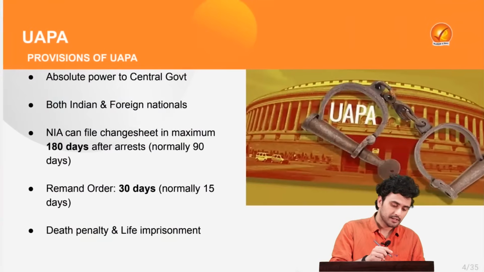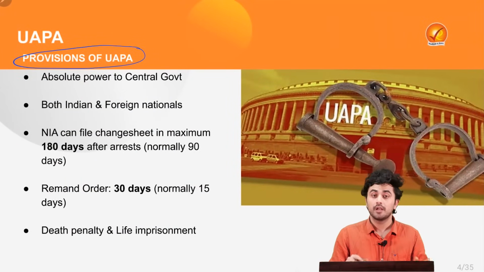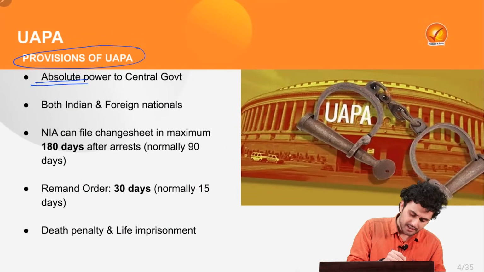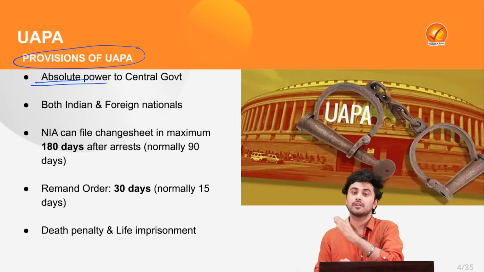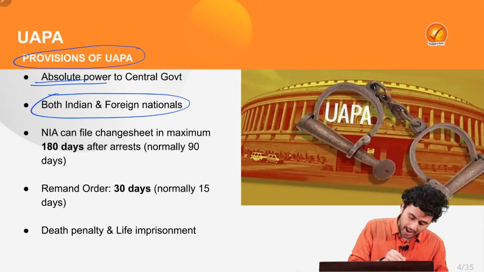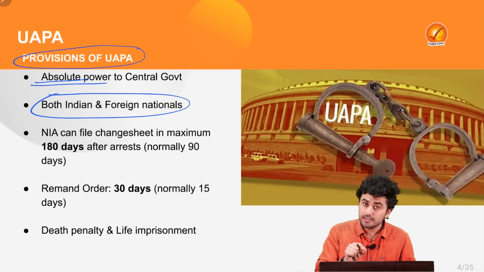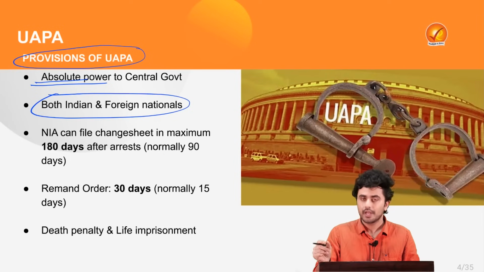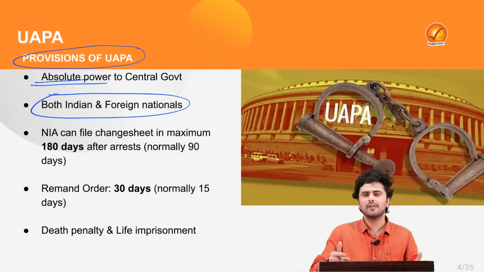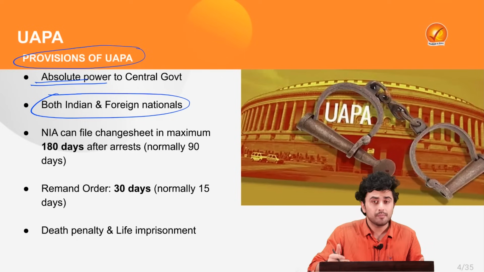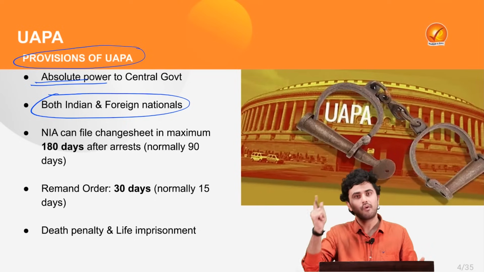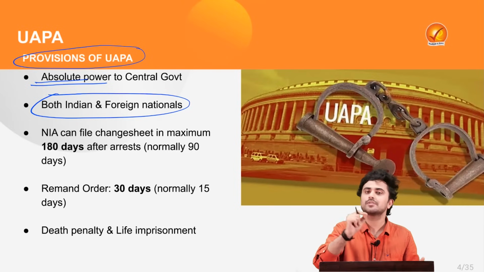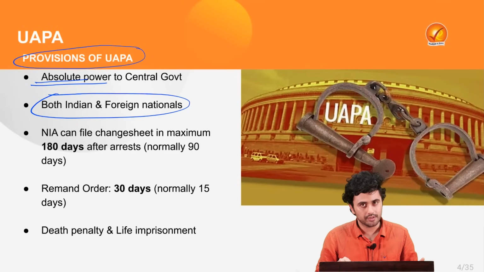Now let's look at the provisions of UAPA. Well, the Act provides absolute power to the central government, which can declare any activity as unlawful however it deems fit. Also, the Act is applicable to both Indians as well as foreign nationals. If you are an Indian and you have committed any activity which is detrimental to the security of the nation, and that act has been committed by you in a foreign nation, even then the provisions of the UAPA will be applicable to you.